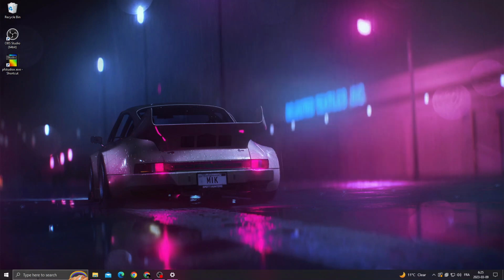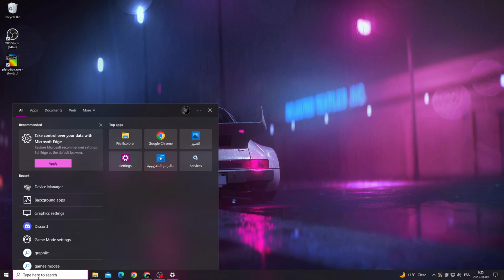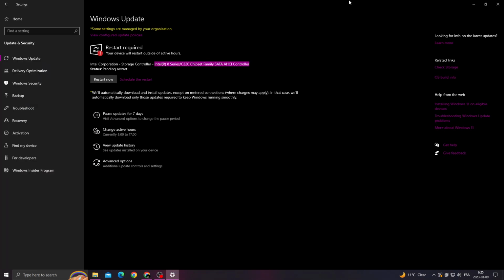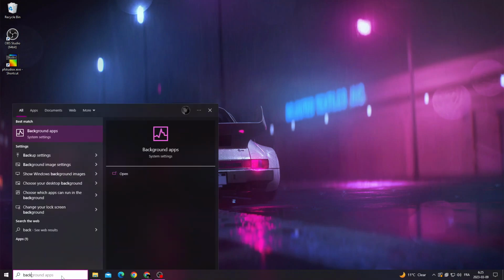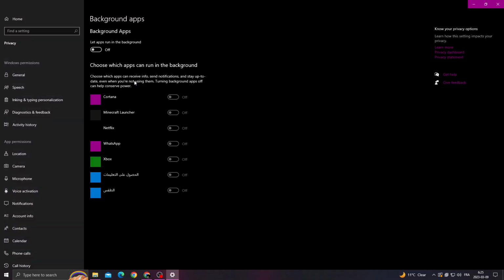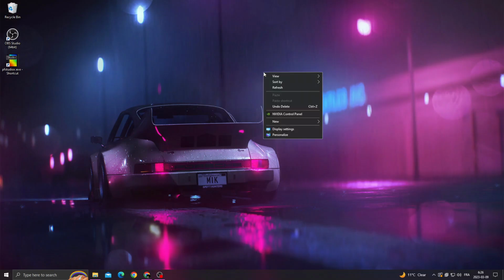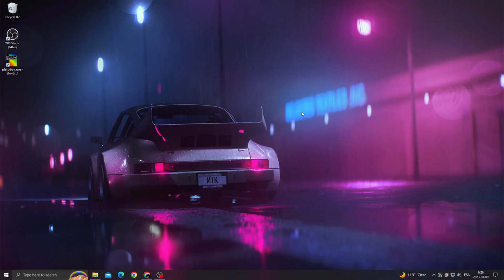Now close it and then type here background apps. Not this one, background apps. Then just turn off all those applications, and now right click on your desktop and click on NVIDIA Control Panel.